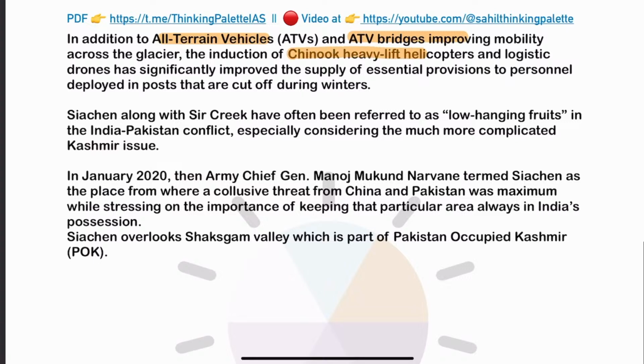Moreover, Chinook heavy lift helicopters are providing logistical support, providing all the supplies that are needed here. So the point is that the people are not cut off during winters. Even during winters, they are getting their supplies.